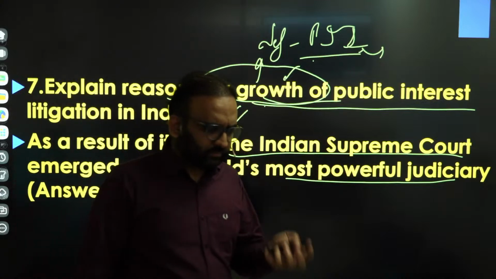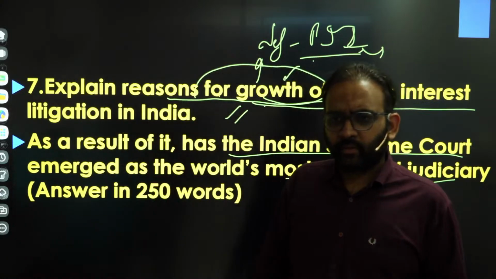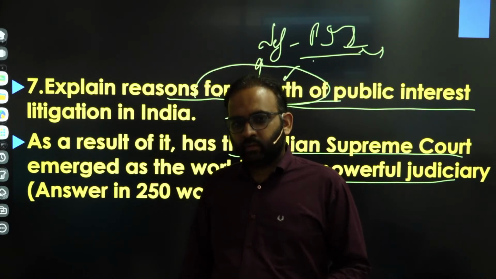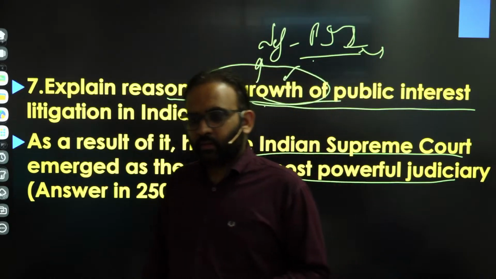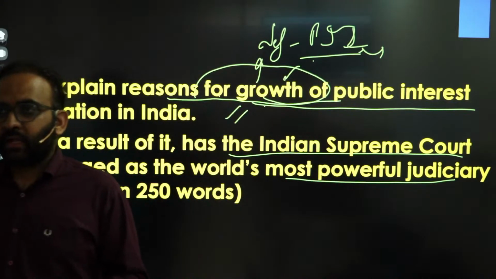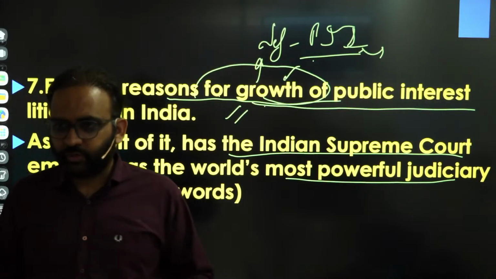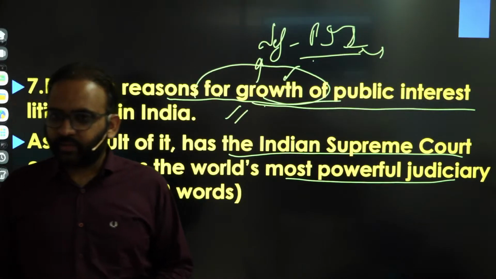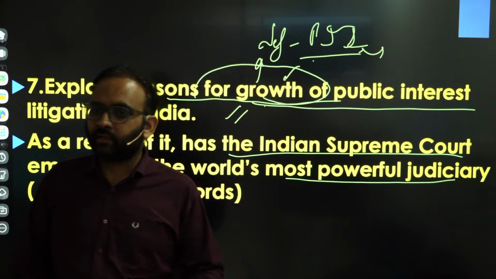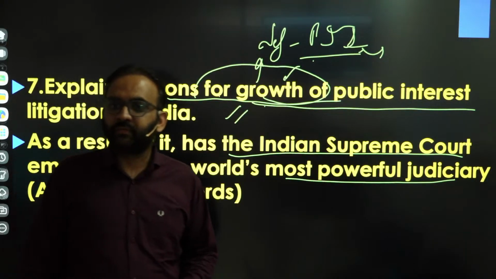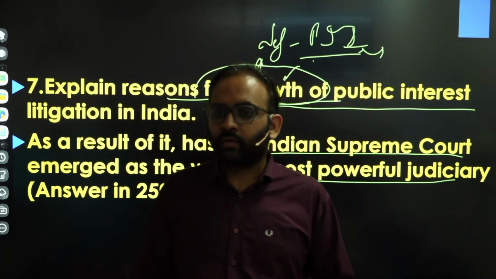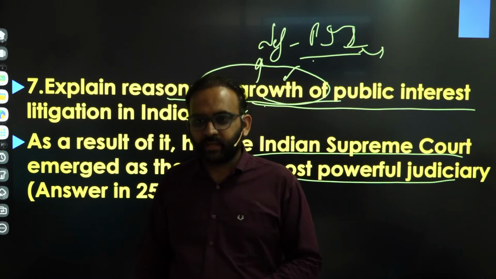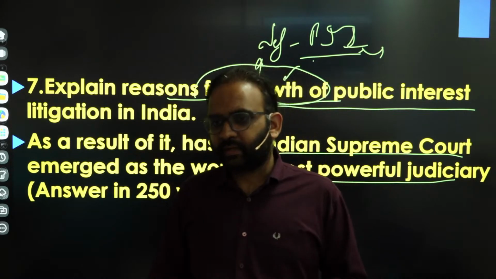Then you can talk about other reasons also, like judicial activism, which has resulted in PIL, and PIL in return strengthens judicial activism. Then the weakening of the executive and legislature, especially in the 1990s and 2000s, where coalition governments were there, and the executive's prime focus was on survival, thereby not delivering on public service or ensuring socio-economic development. That's why the judiciary stepped in through PIL, and so on. So that kind of reasons you need to write.